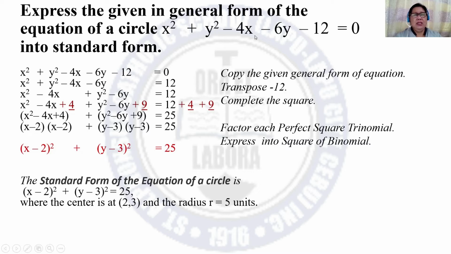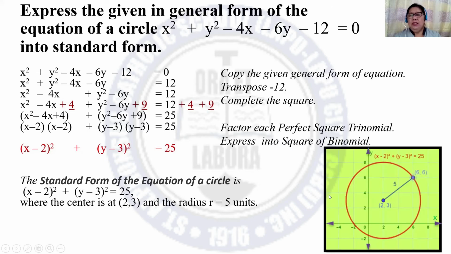So from this general form, we're able to go back to the standard form. So this is the illustration. Again, we have the center 2, 3, radius 5, and the name of the equation with the point on the circle.